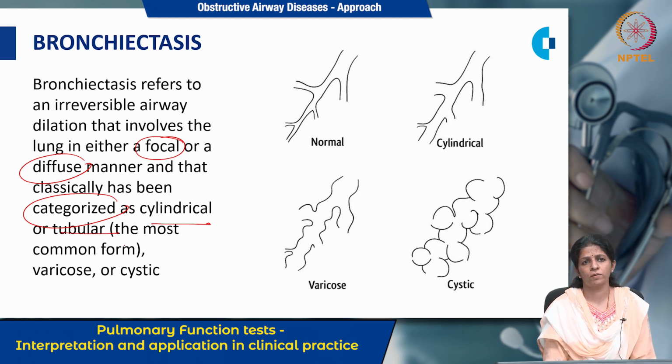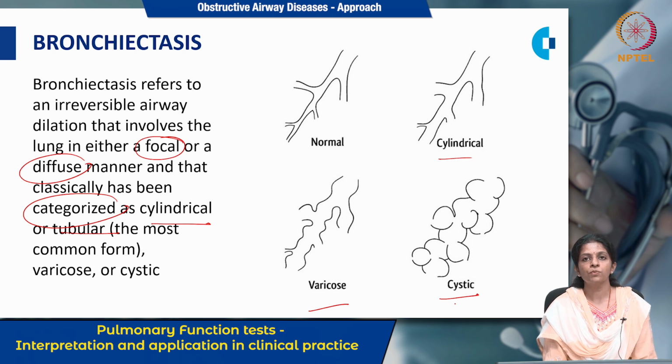Cylindrical or tubular is the most common type, and then it could be varicose or cystic in nature. Okay, so cylindrical is like this, varicosity, and then there can be formation of small cysts. Okay. So when you say that it is focal or diffuse, this bronchiectasis can occur because of infectious or non-infectious